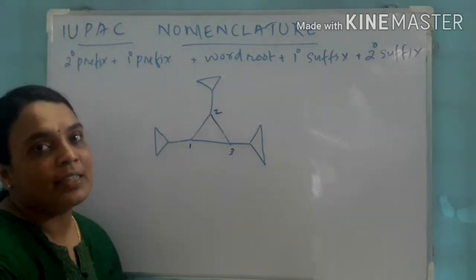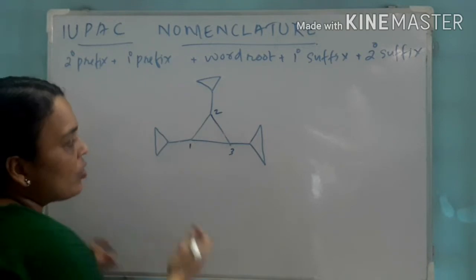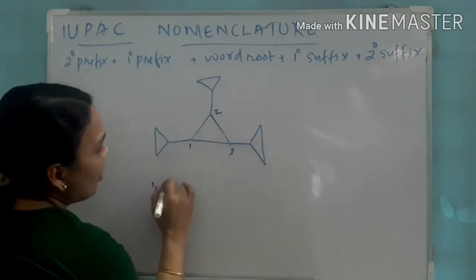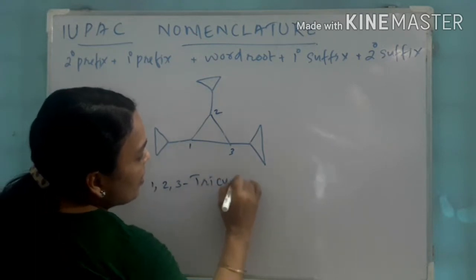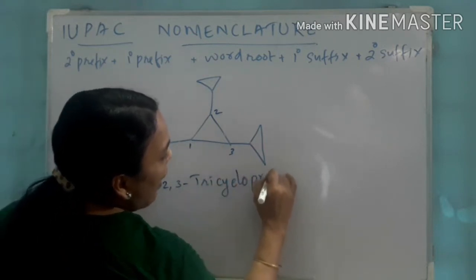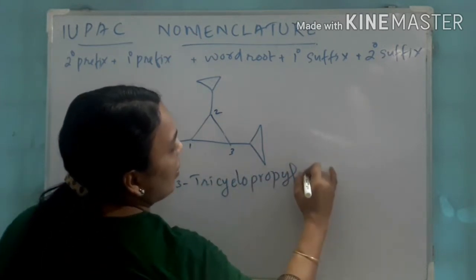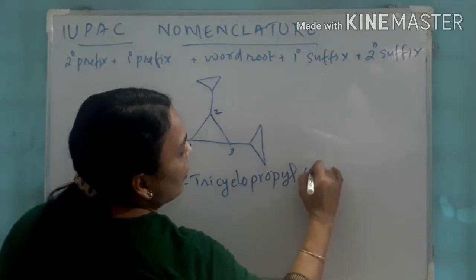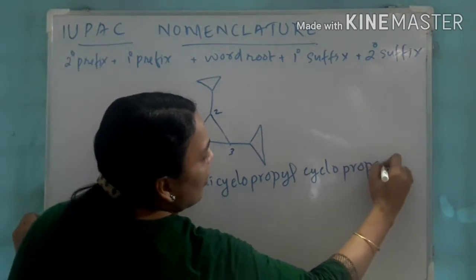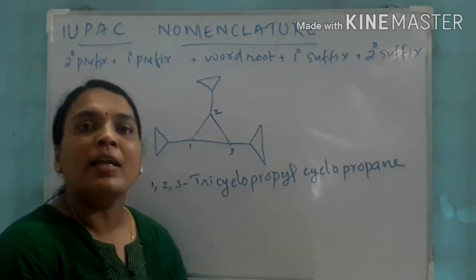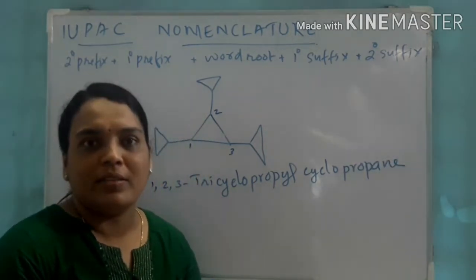How many? 3. So it becomes tri. So the name becomes 1,2,3-tricyclopropylcyclopropane. Clear?